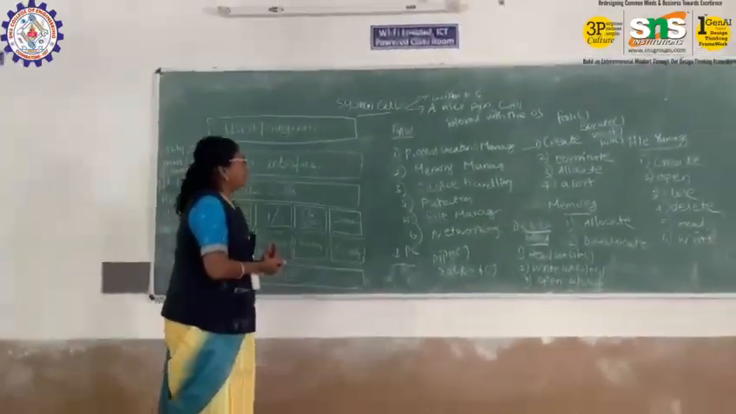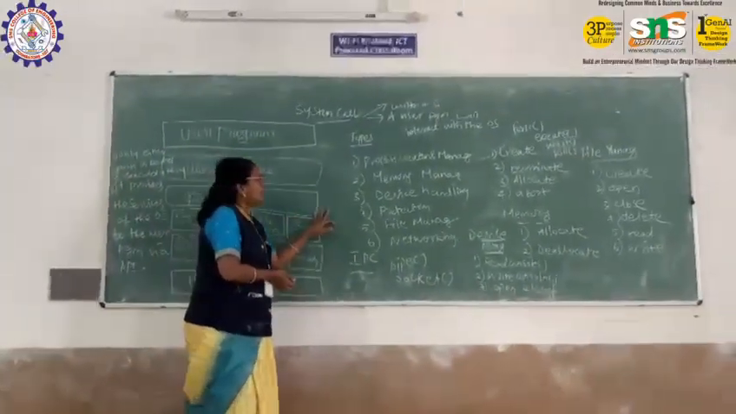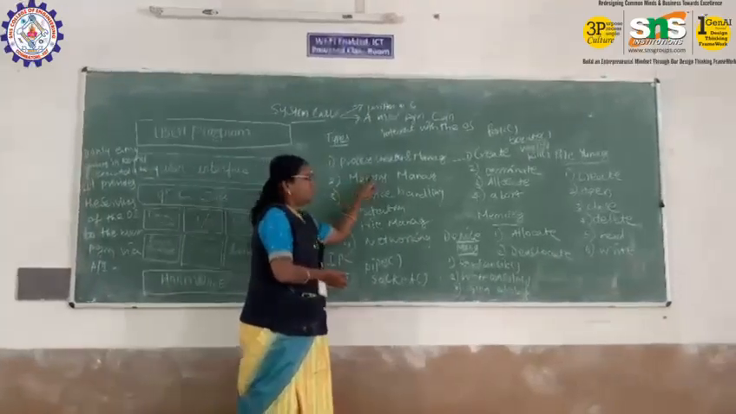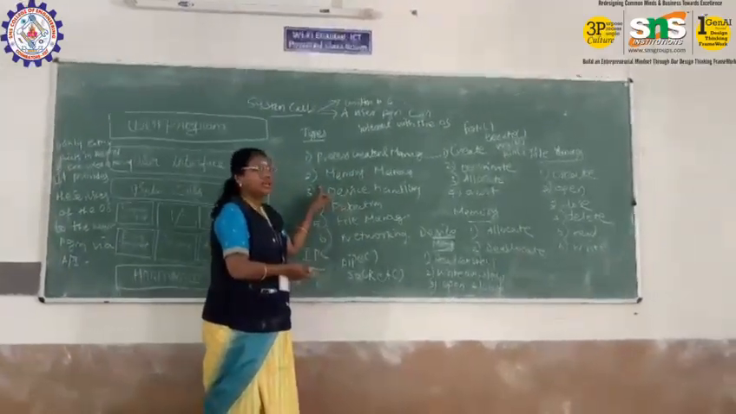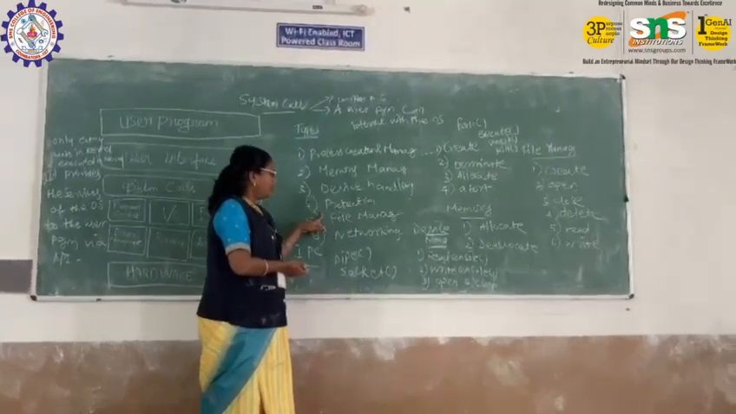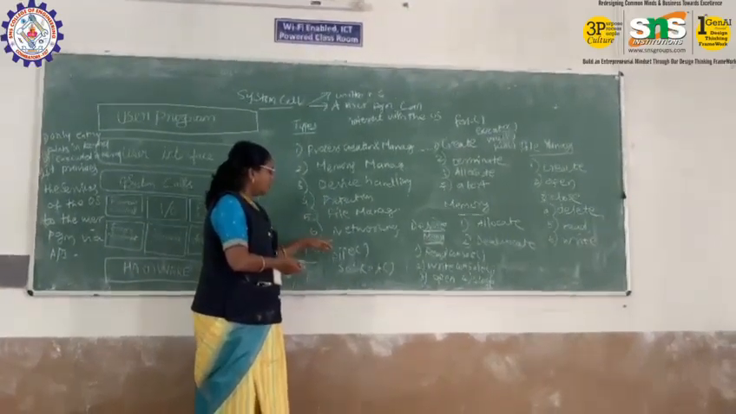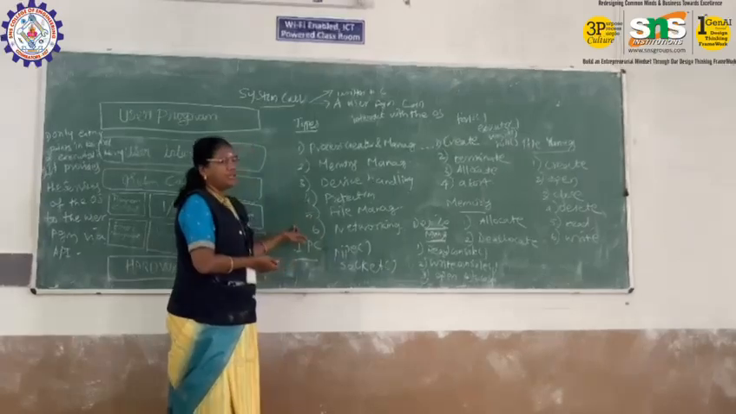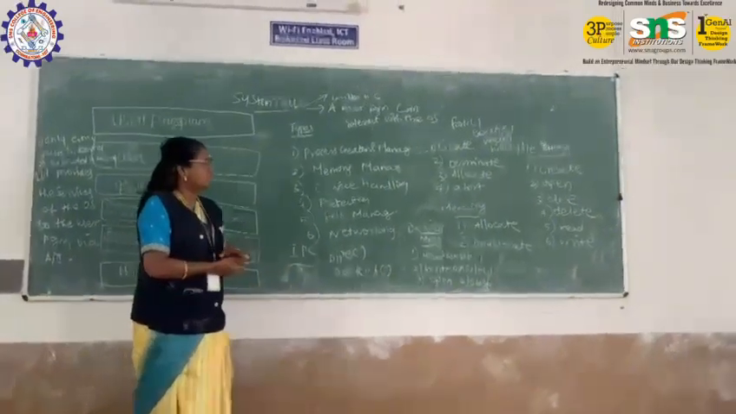There are various different types of system call. First one is process creation and management. Second one is memory management. Third one is device handling. Fourth one, protection, file management, and networking. These are the various types of system call. Let us see one by one.